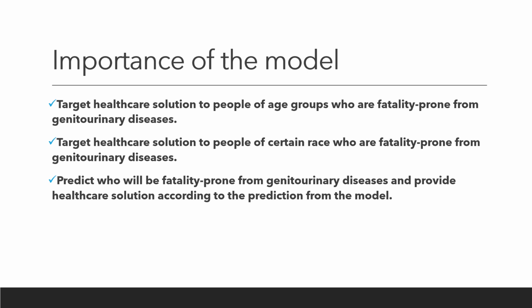So, what is the importance of the model? My model can be used to target healthcare solutions to people of age groups who are fatality prone from genitourinary diseases. It will also help to target healthcare solutions to people of certain races who are fatality prone from genitourinary diseases. It will help predict who will be fatality prone from genitourinary diseases and provide healthcare solutions according to the prediction from the model.